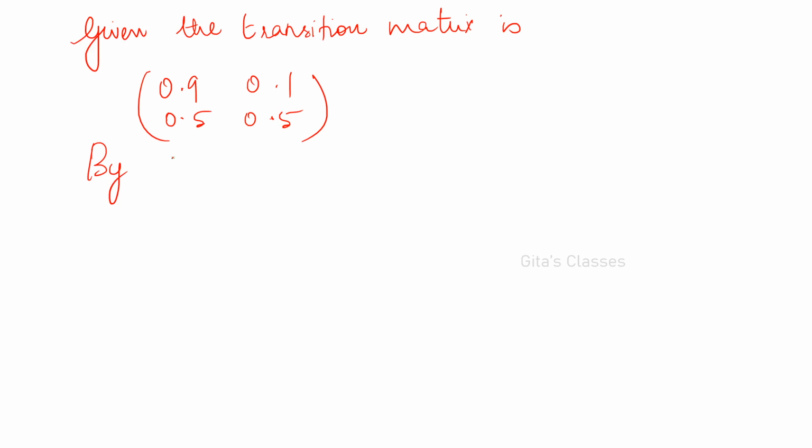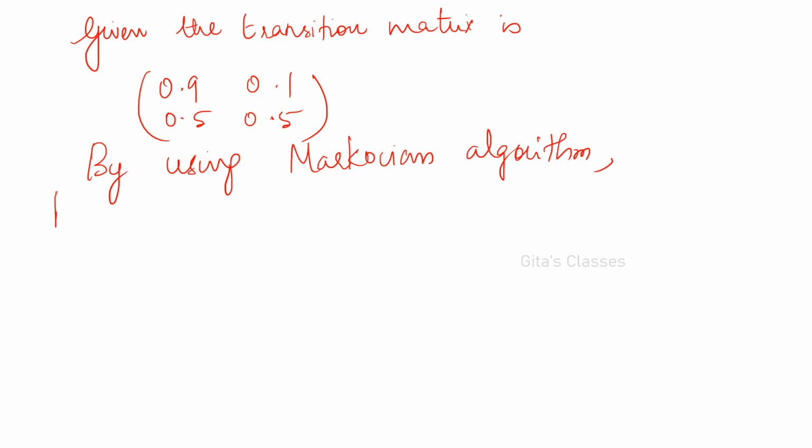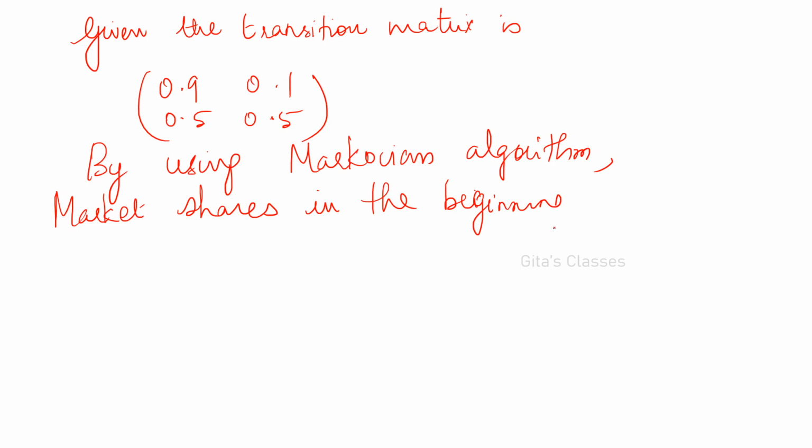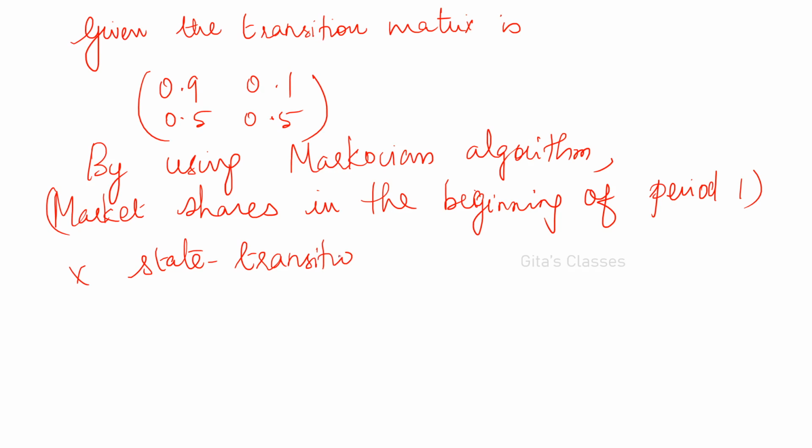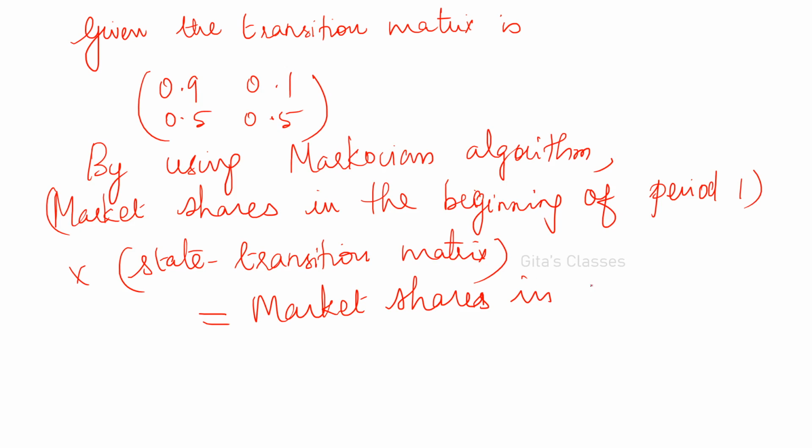So by using the Markovian algorithm, market shares in the beginning of period 1 into the steady state transition matrix, this is the formula, is equal to the market shares in the beginning of period 2.